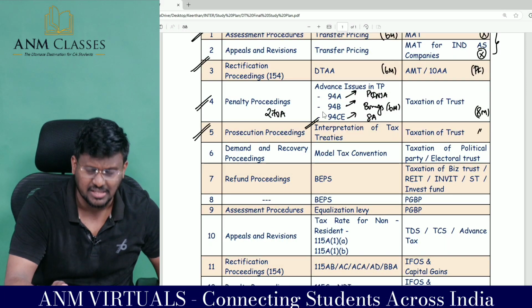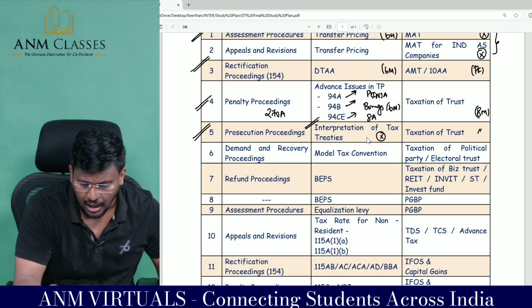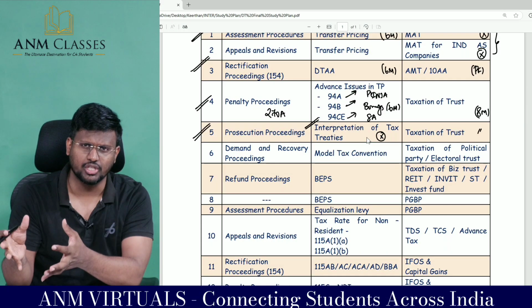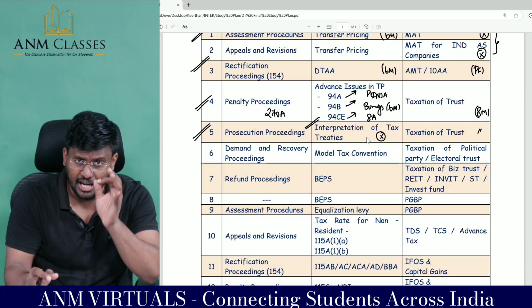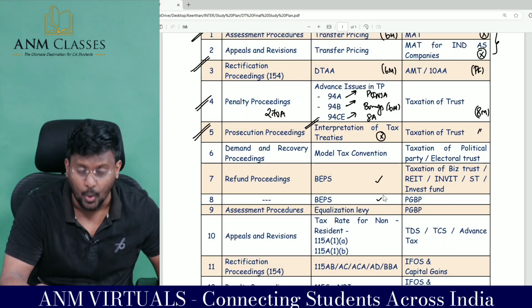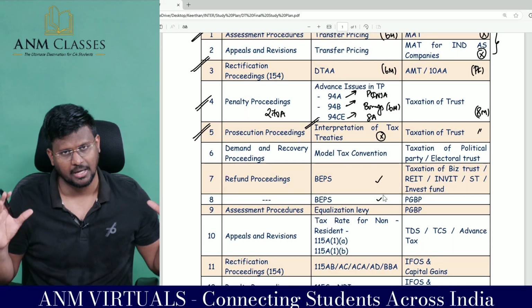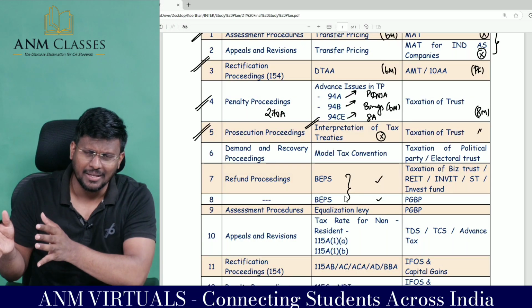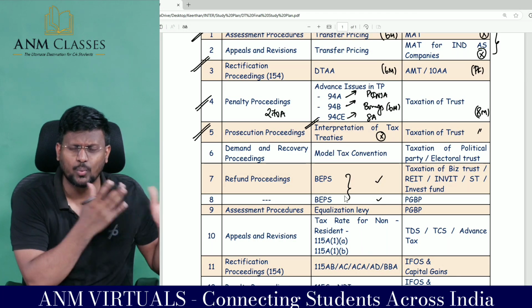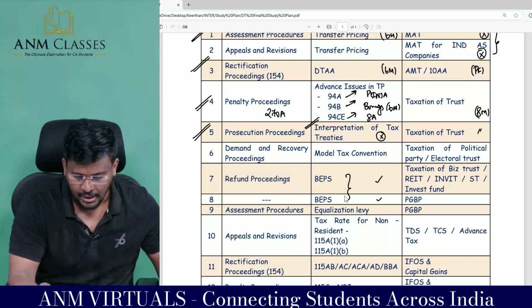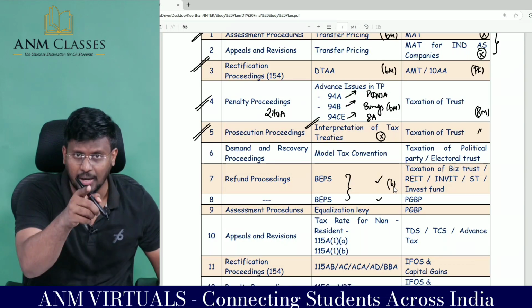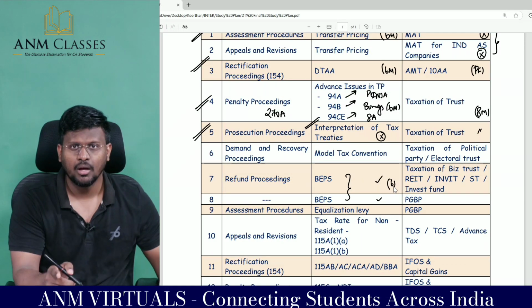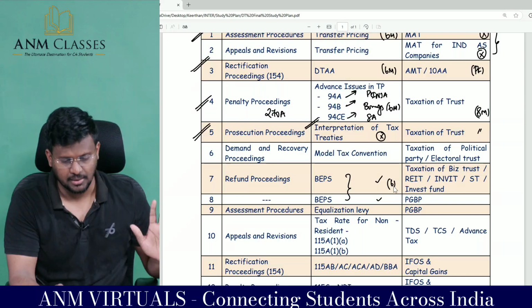Interpretation of tax treaties: they are not testing much from this area, because in every question paper they are testing BEPS, one of the 15 action plans. That's why I put, sir, 2 days for BEPS: on 1 day you complete 7 action plans, and the remaining 7 or 8, whatever it may be, you complete on the next day. Here they are surely asking 6 marks, a mandatory area, you must complete BEPS.